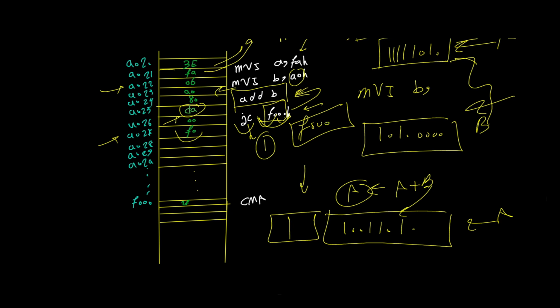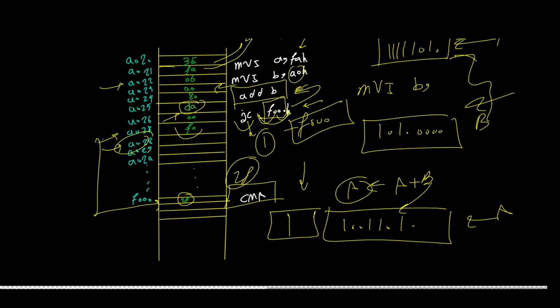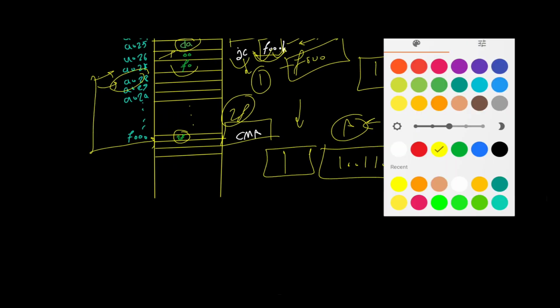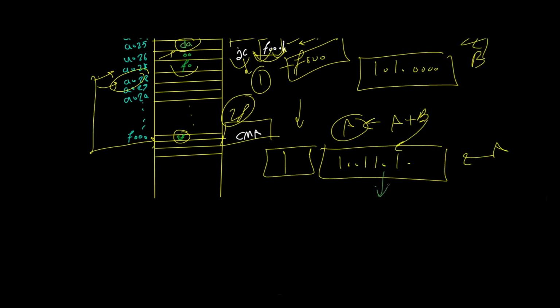And for that, now the PC doesn't point to this location. It would point to F000, which is here, and the opcode in it is 2F, and 2F is the opcode for CMA, or complement the A register. The A register is currently this value, so it would be complemented, therefore 10100110.